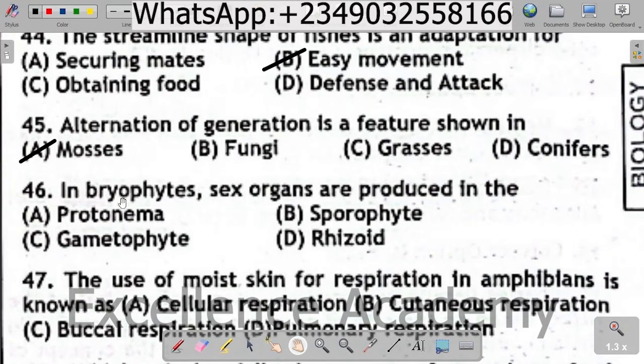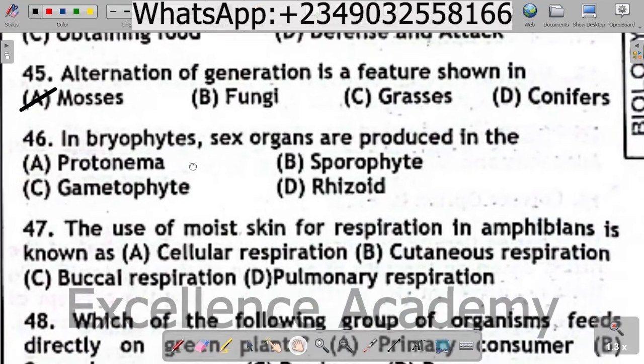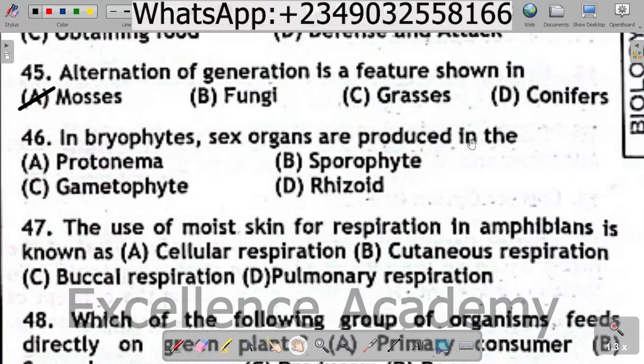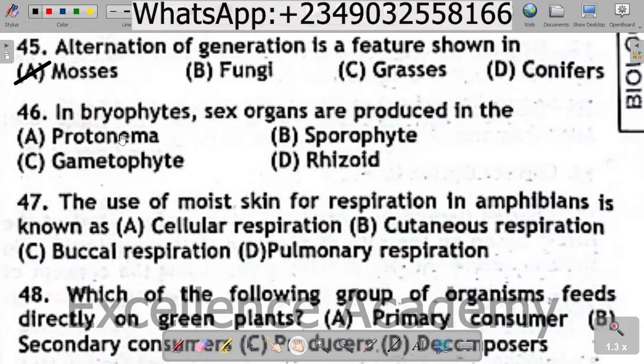Mosses. Question 46. In bryophytes, sex organs are produced in the A. Protonema, B. Sporophyte, C. Gametophyte, D. Rhizoid. The correct option is C. Gametophyte. The gametophyte carries the sex organs in bryophytes.